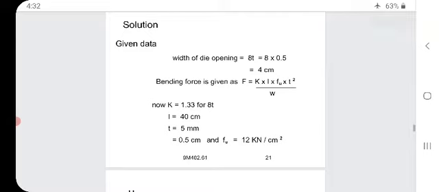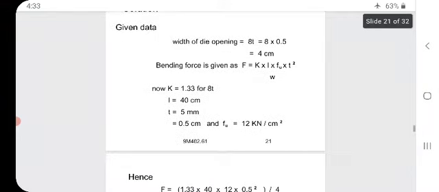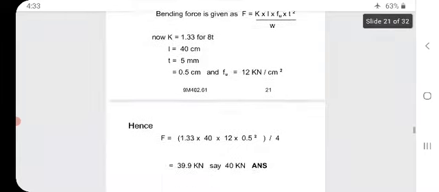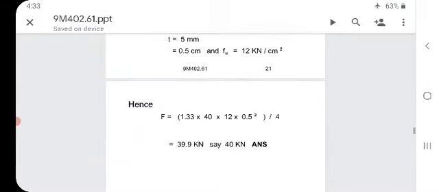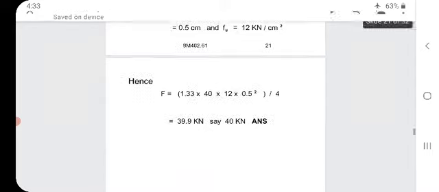Now, we have K equal to 1.33 for 8T, L equal to 40 centimeters, T equal to 5 mm, that is equal to 0.5 centimeters, and Fu equal to 12 kilonewton per centimeter square. By applying all these in the formula, we will get 39.9 kilonewtons or 40 kilonewtons. That is the answer.